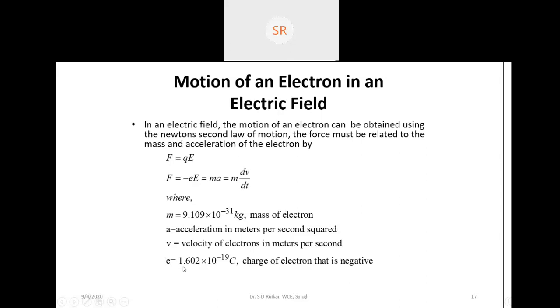So one electron volt is equal to what? Okay, so one electron volt we are getting in terms of a joule here, so that we can find out the velocity of an electron. Okay, so that velocity of electron in terms of what? In terms of a potential.